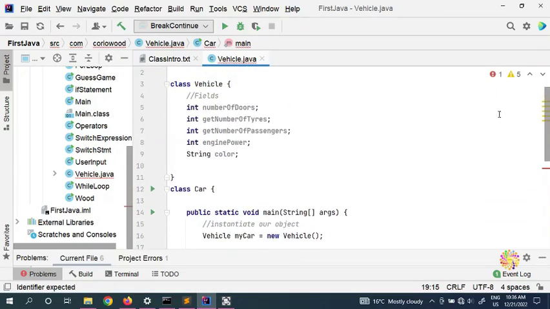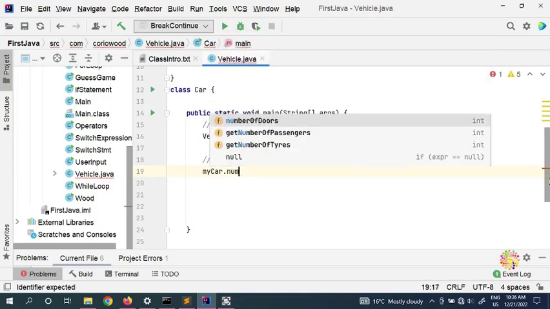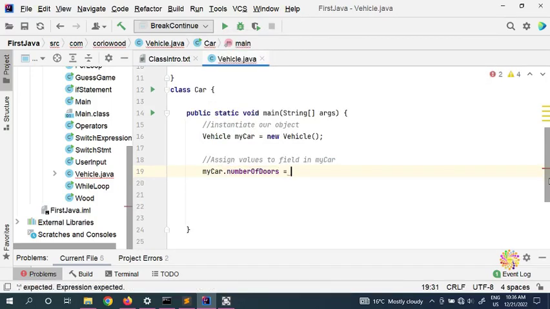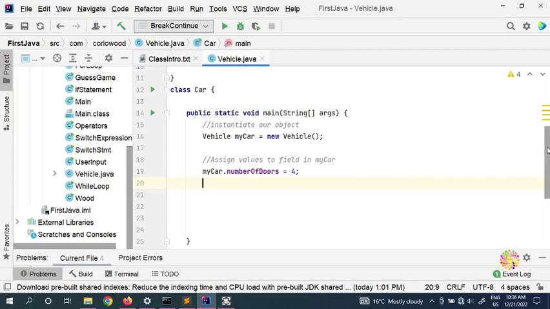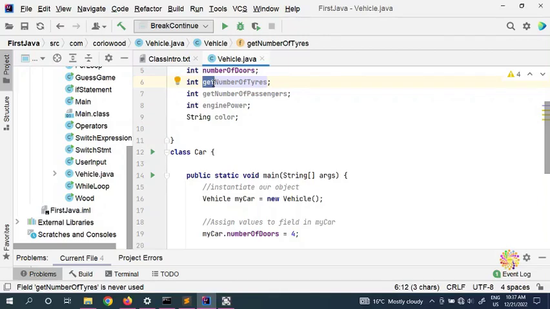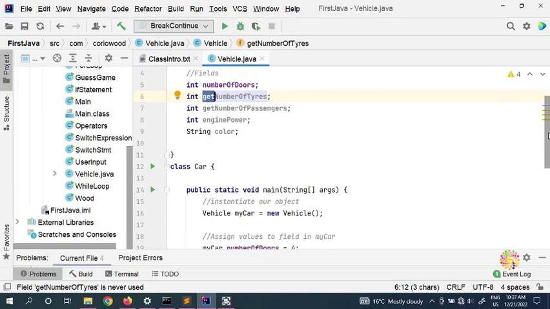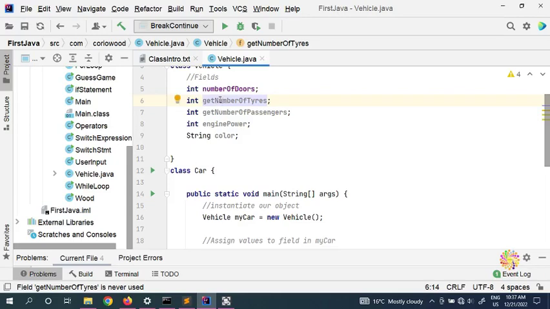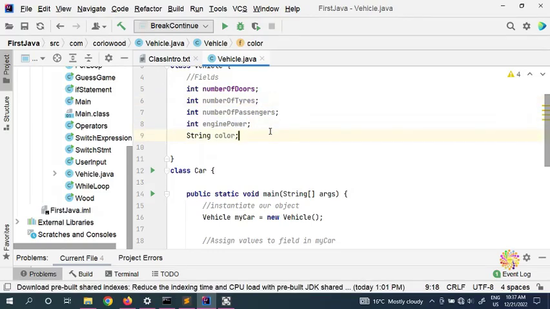We put number of doors, and for example, my car has 4 doors, and then number of tires. And you can see here that as we use these fields, the colors are changing. So we put a get number of tires here. We're gonna change this a little bit because I don't like this get. I just want a number, because get is something else. I don't know why this get came from. So engine power. So number of.